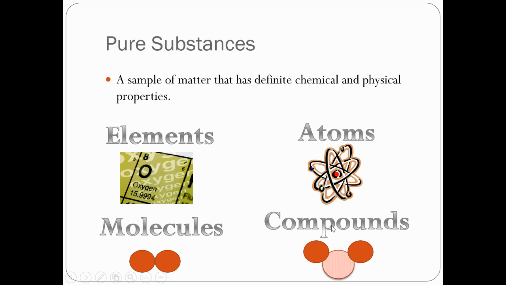Over here, you have this compound. Again, this is a little Mickey Mouse looking head. And this is an example of H2O. These little red ones are the hydrogens, H2. That's why it's a two, because there's two of them. And then O would be this oxygen right here, this Mickey Mouse head. And these two red things, the ears, would be the hydrogens. This is an example of a compound, and we'll get to that in a little bit. But remember, an atom is just a building block. A molecule is two or more of these atoms put together. And then we'll talk about compounds in a little more detail.